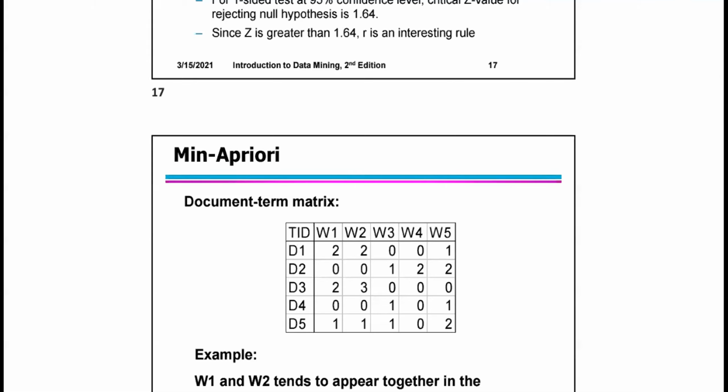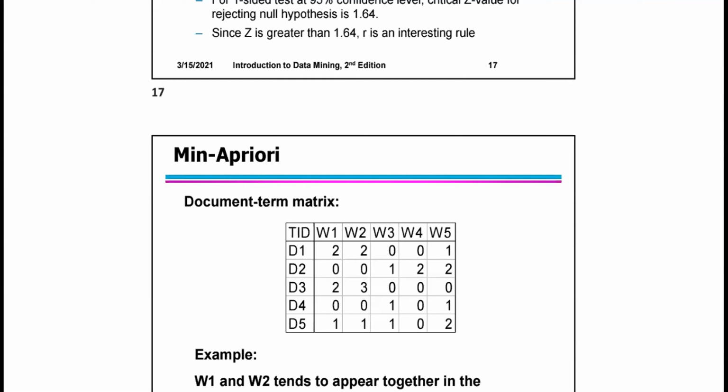Here I want to take that two votes are there in document 1. Similarly, word 1 and word 2 are there in document 1, as well as word 5. Word 1 is repeated 2 times, word 2 is repeated 2 times, and word 5 is repeated 1 time only.